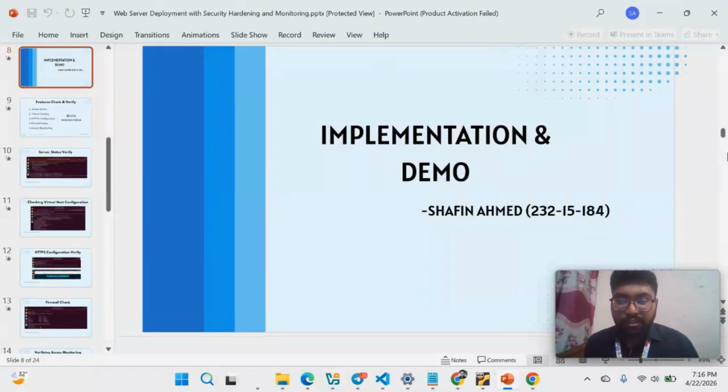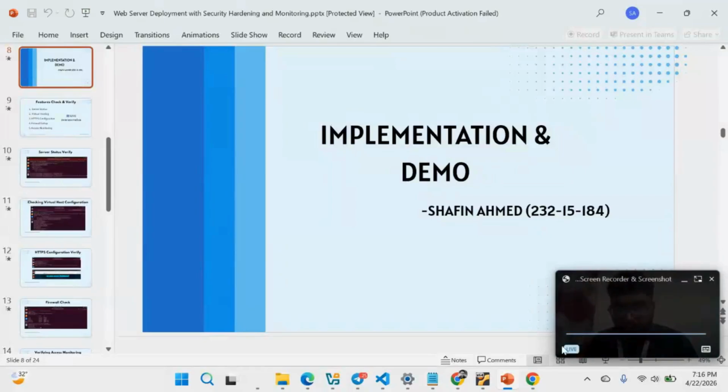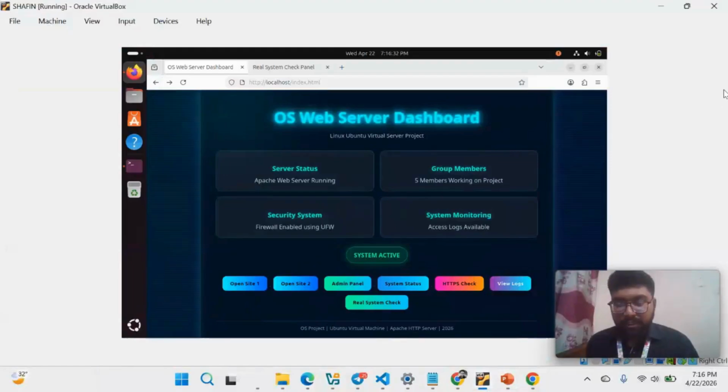So today I would like to demonstrate our project, which is web server deployment and security hardening. So let me directly go to the project site. This is basically the dashboard of our project where we can see many types of buttons such as open site 1, open site 2, admin panel, system status, HTTPS check, view logs, and real system checks. We will check all the sites from here.